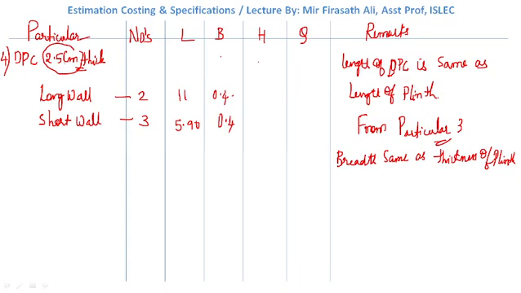We won't write the height over here as it is pre-mentioned, 2.5 centimeter. Now we just need to multiply the quantities: 2 into 11 into 0.4. It is 8.80